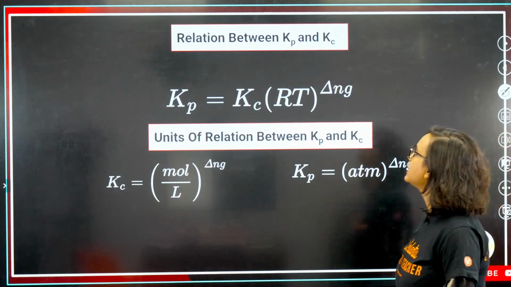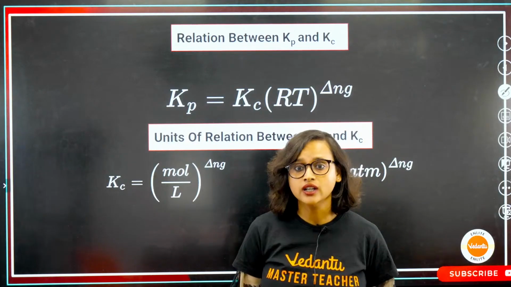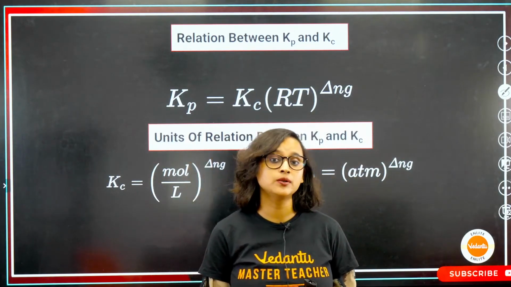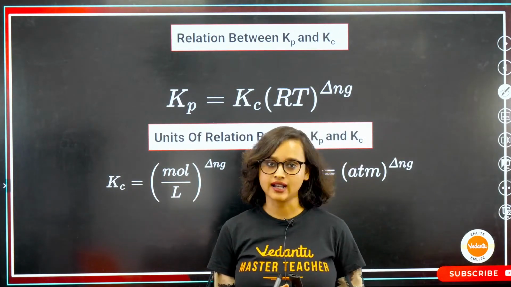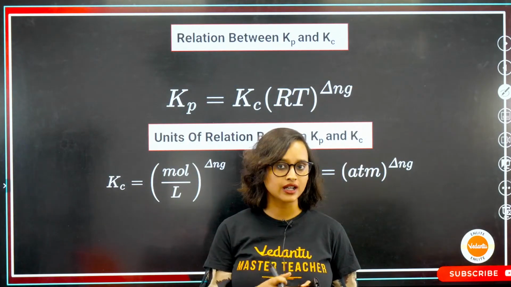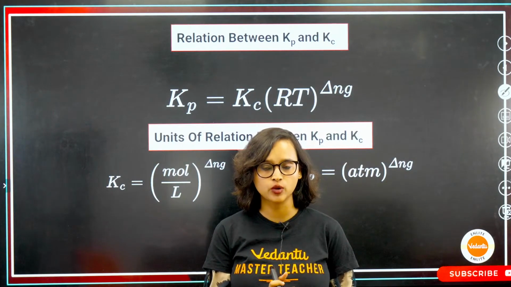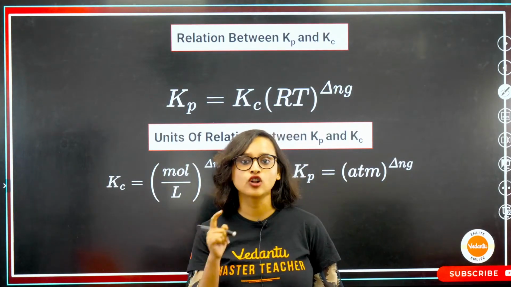The relation between Kp and Kc. If we really get into this and try to explain everything, like I said, the session will not end on time. So I'm going to quickly show you the formula and then let's solve some more questions.